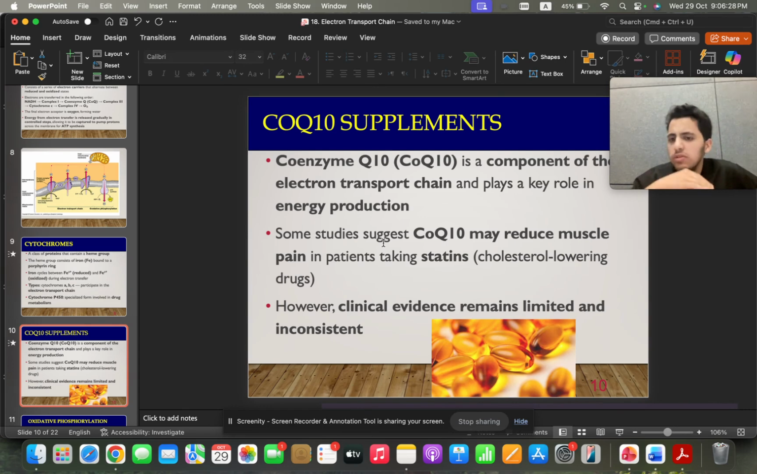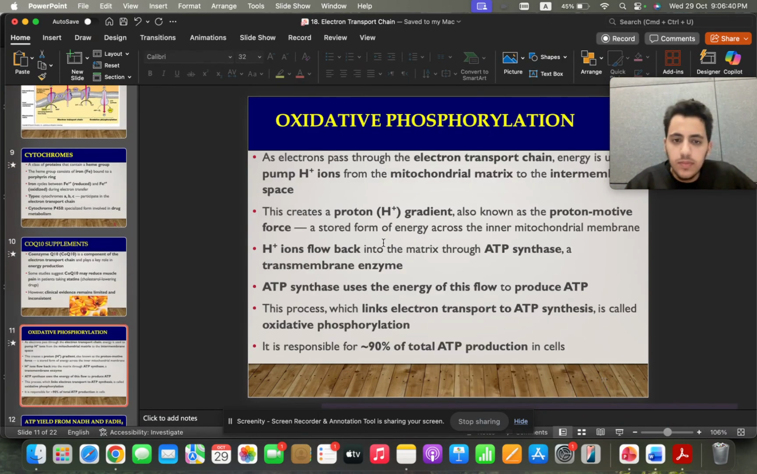So just know, it's not proof, but there are some links between coenzyme Q supplements and lower pain for people that take statins. This is basically what I said.